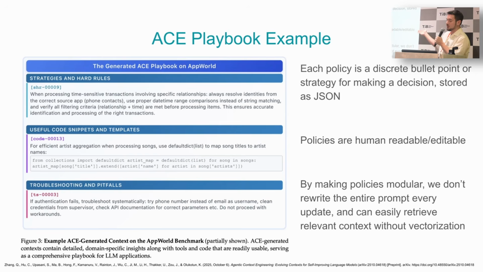Each policy is a discrete bullet point or strategy for making a decision, and it's stored as JSON. It's a very, very simple JSON object. They're all human readable and editable. You can go in and create or delete a policy if you'd like. But the real breakthrough here was making them modular so that it is easier to update them online. We don't have to rewrite the entire context window every time we want to change some policy.